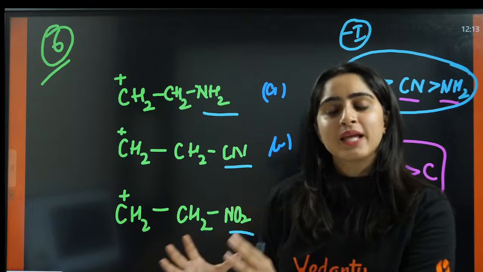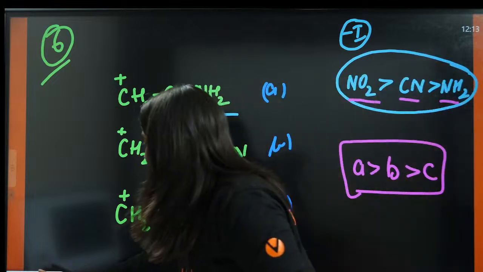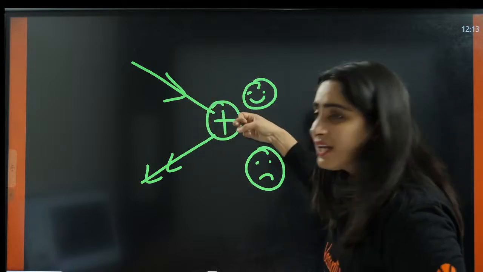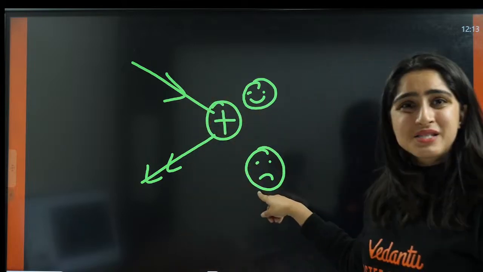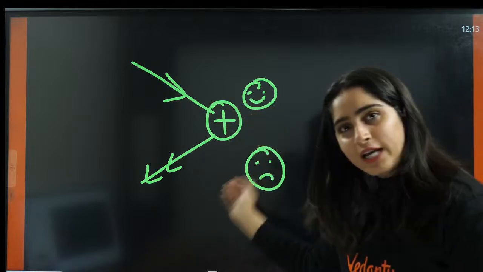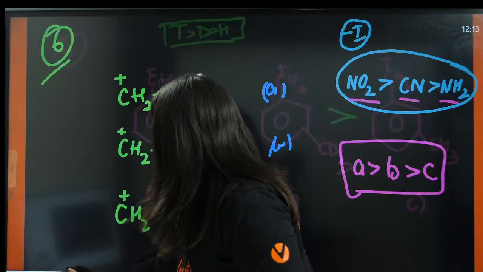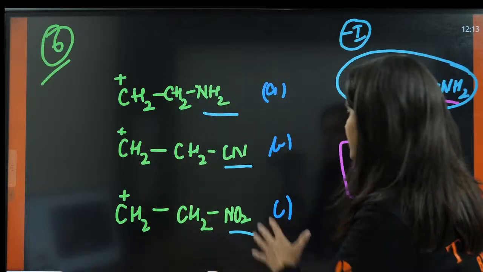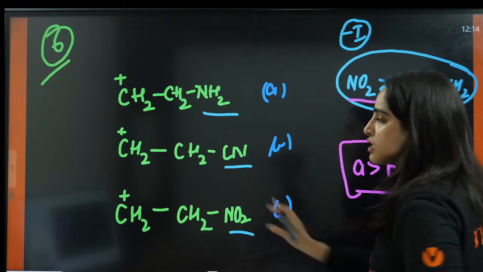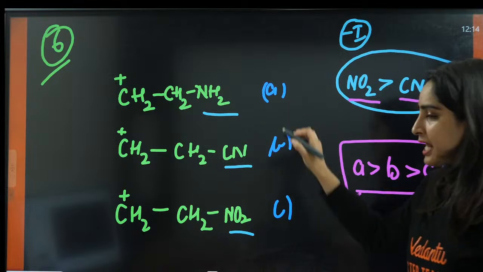Now if something is positive and you're taking away the electrons from it, what happens here? It will become sad. This is positive and you're taking away the electrons, like you're taking away the likes from us, right? Same way, this is sad because it is taking away the electrons with maximum efficiency. This is positive, electrons are pulled, so this is destabilized. So the stability of C is least. The order is A, B, C.